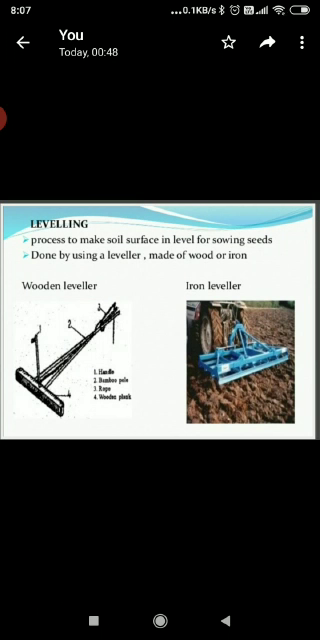Because the plowed field may have big pieces of soil called crumbs which need to be crushed. Leveling prevents soil erosion. The leveled soil is not blown away by wind or rain or water, and it also helps in the uniform distribution of water and manure.